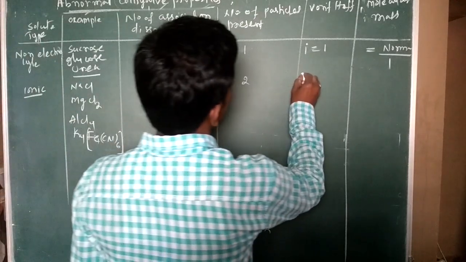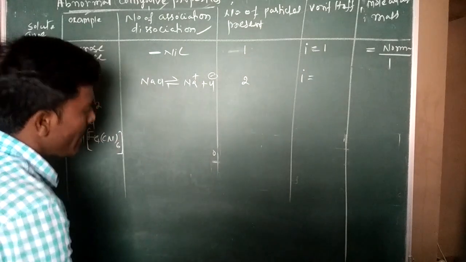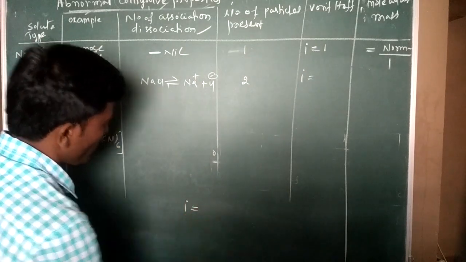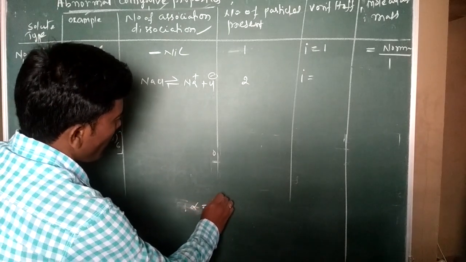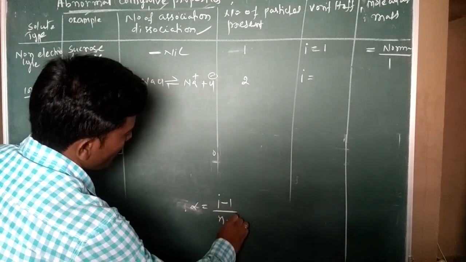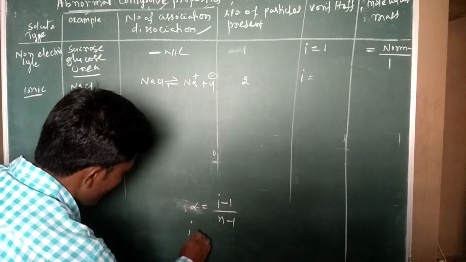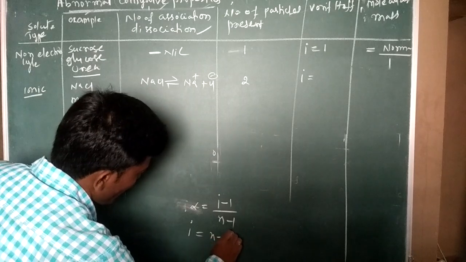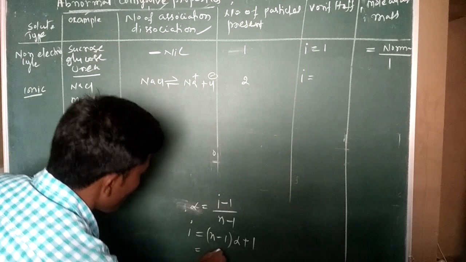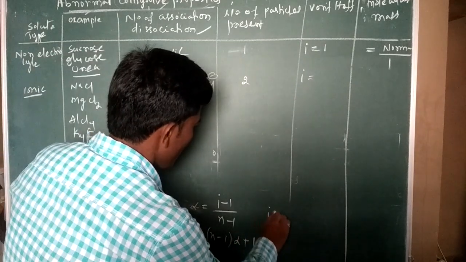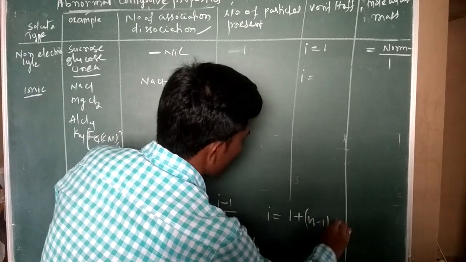If n is equal to 2, what is the formula for dissociation? Alpha is equal to i minus 1 by n minus 1. Then Van't Hoff factor i is equal to n minus 1 into alpha plus 1, otherwise i is equal to 1 plus n minus 1 into alpha.